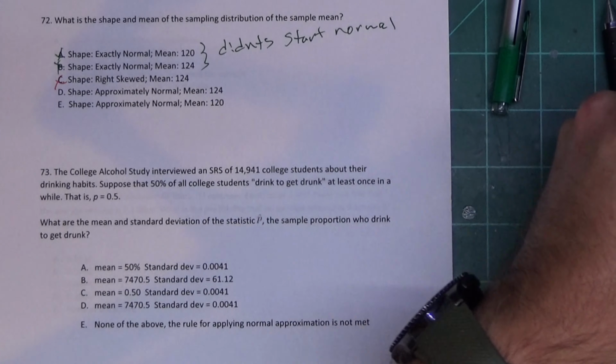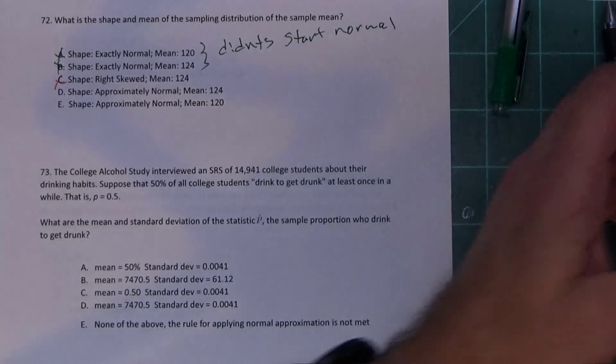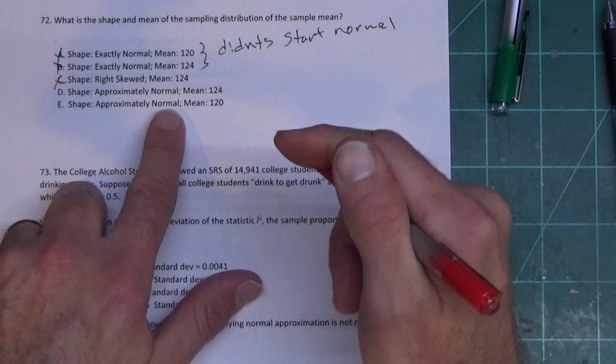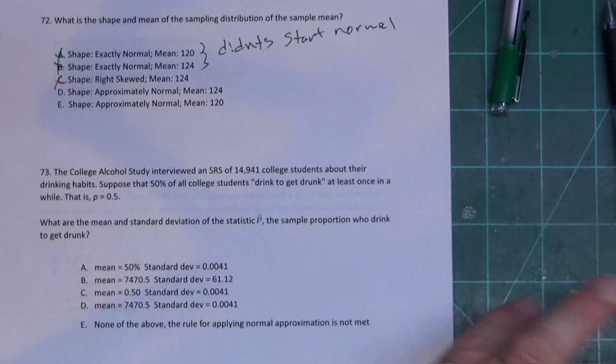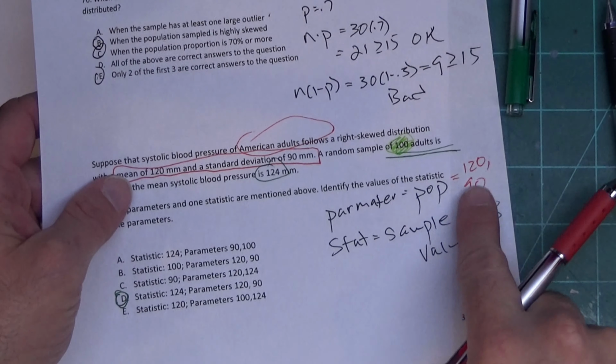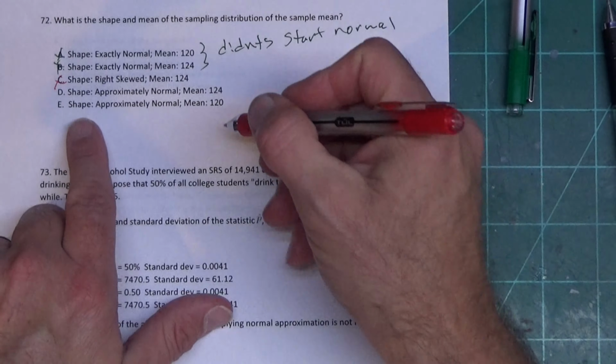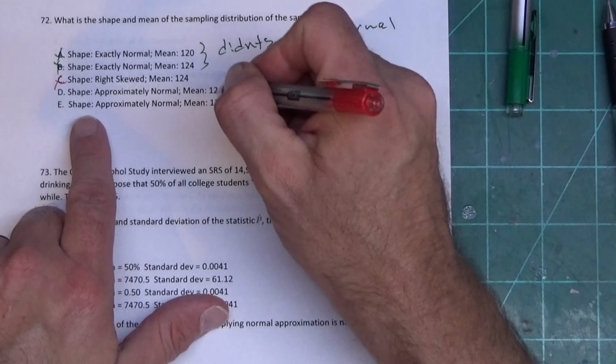Okay? Now, if I look back at my cheat sheet here, it says the mean is the population mean. Remember, Greek letters are population means. The population mean on the previous problem, we have it written down, was 120. My parameter was 120, so my population mean is 120. So I'm going to come in here and look for the mean of 120. It says approximately normal, so the answer is E, not D. D's using the sample mean.